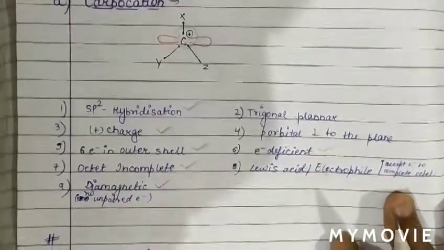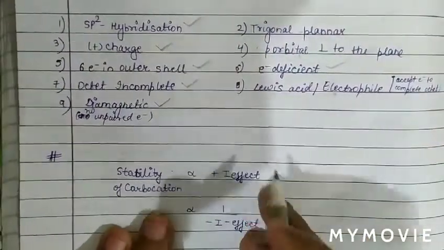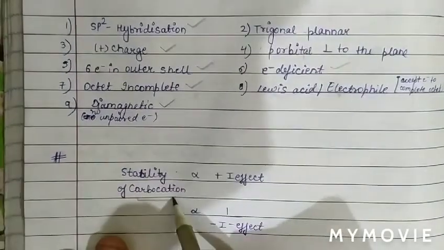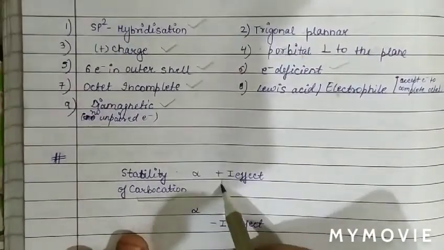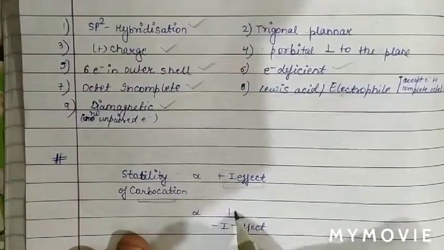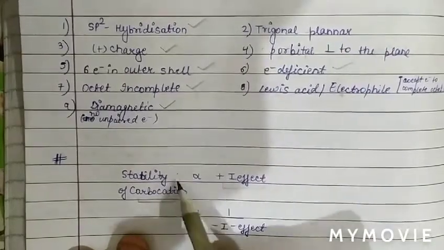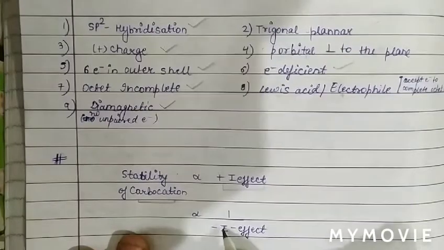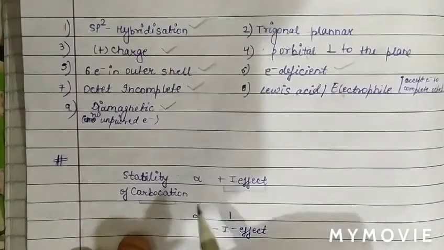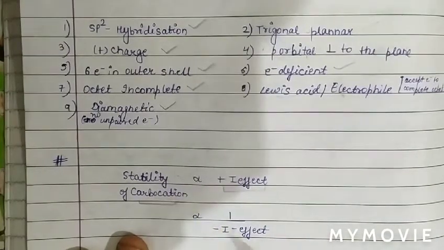The stability of carbocation is directly proportional to the plus I effect, and inversely proportional to the minus I effect. Now we will discuss questions on the stability of carbocation on the basis of inductive effect.